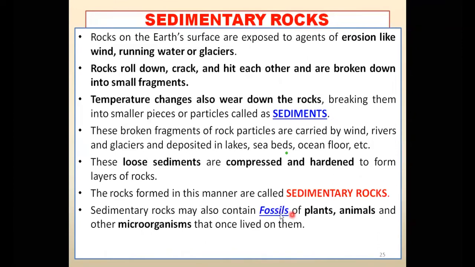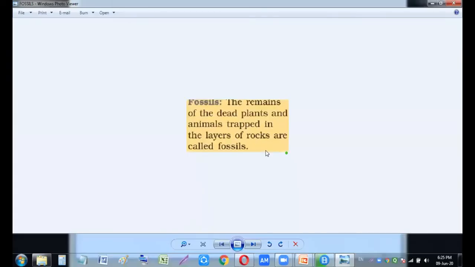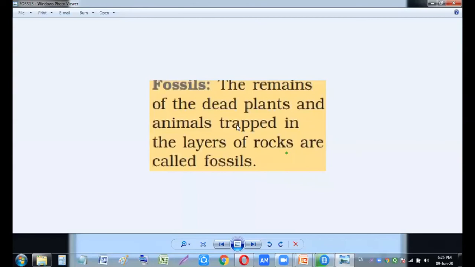अब ये fossils क्या है? Let me show you with the help of the link available there. Let me show you about fossils. Yeah, you can read out. आप पढ़ सकते हैं. फॉसिल्स क्या होता है? Fossils are the remains of the dead plants and animals, है ना. डेड प्लांट्स भी जब डेड हो जाते हैं, they used to fall down on the ground, and then the branches, the leaves which have died are mixed with the soil, है ना, and then in thousands of years or hundreds of years it changes into layers of rocks.